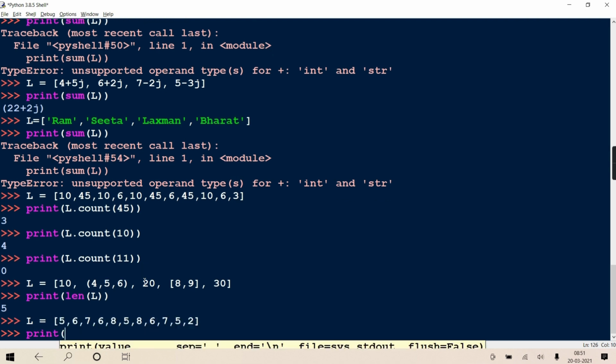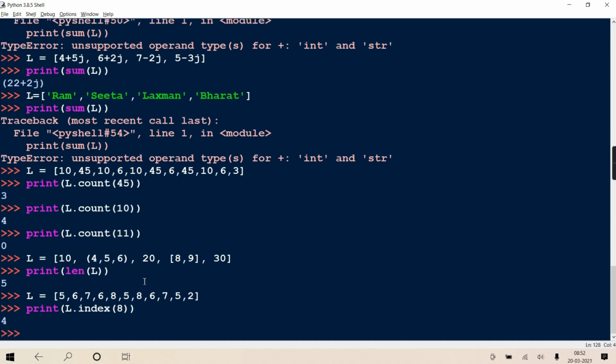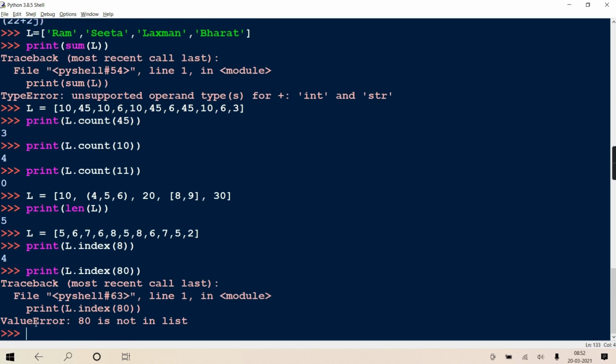Okay, print L dot index, and suppose I'm giving search as 8. So it will search 8's first occurrence. So 0, 1, 2, 3, 4, found at 4th place. Suppose I am giving 80, which is absent, it will throw an exception: value error, 80 is not in the list. When you give an element and that element is absent, it throws value error, that it is not in the list. Okay, and suppose I am searching 8 only.